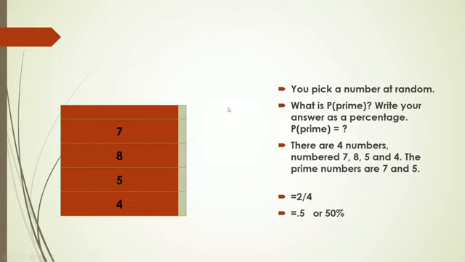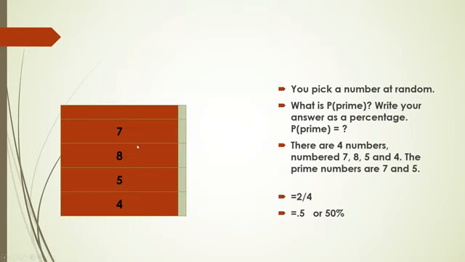Another example is, suppose you have these random numbers 7, 8, 5, and 4. You pick a number at random, any number out of these four numbers. So the question is, what is the probability of the prime number, right? And then you have to write down your answer. Suppose someone asks you to write the answer as a percentage, so what you have to find out is the probability of the prime number.